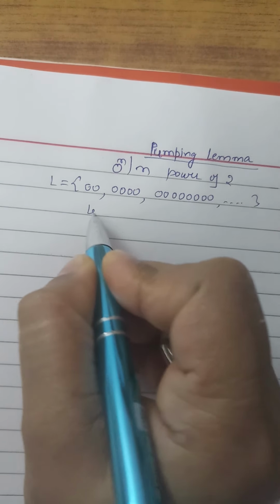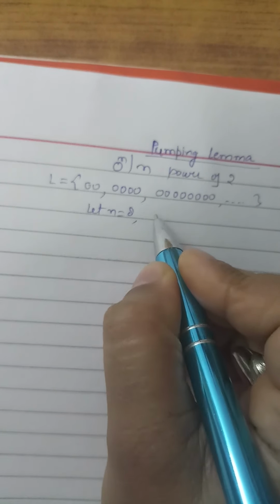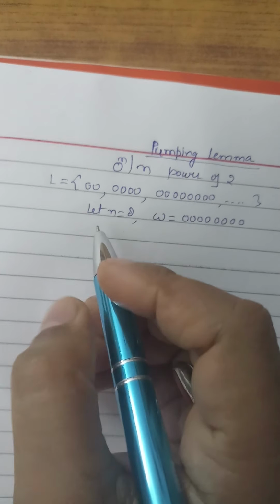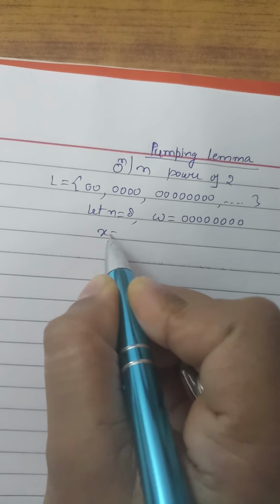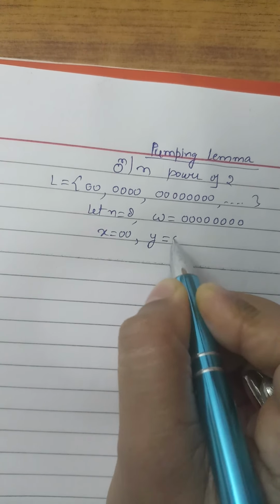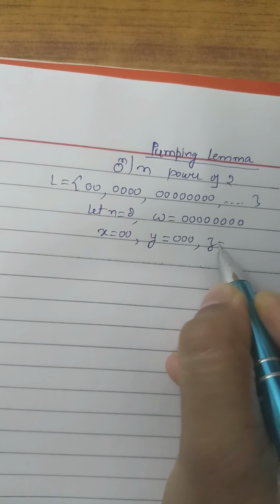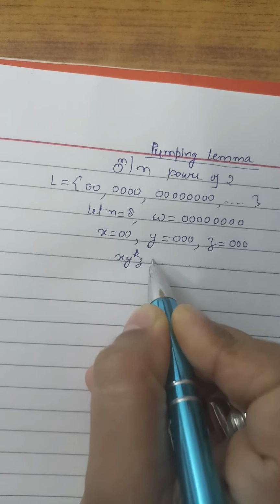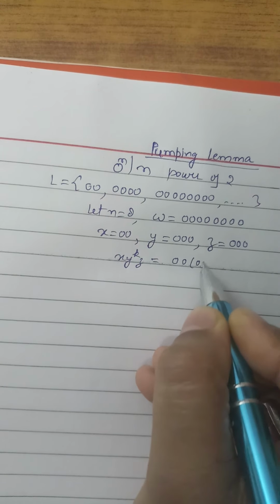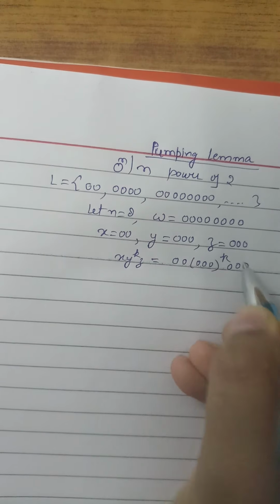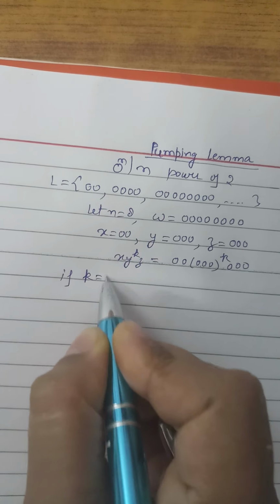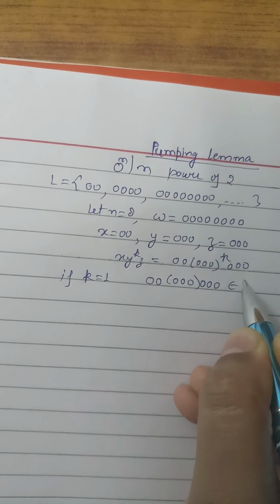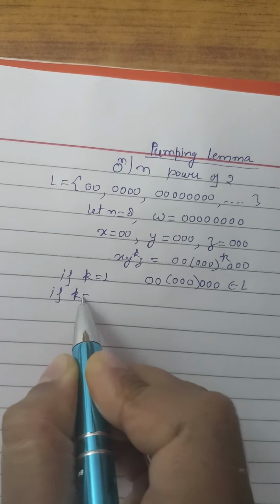So let n be equal to 8, then the omega string will be 0 0 0 0 0 0 0 0. Suppose x is equal to 0 0 and y is equal to 0 0 0 and z is equal to 0 0 0. Then x y to the power k z will be equal to 0 0 (0 0 0) to the power k 0 0 0. So if k is equal to 1, then 0 0 0 0 0 0 0 0 belongs to that language, and if k is equal to 2, then